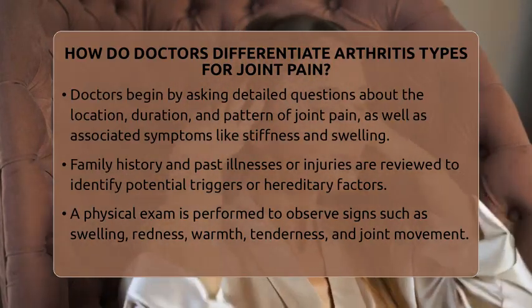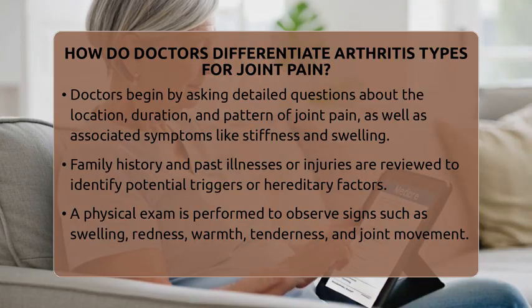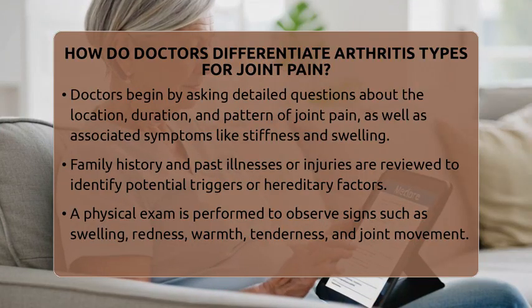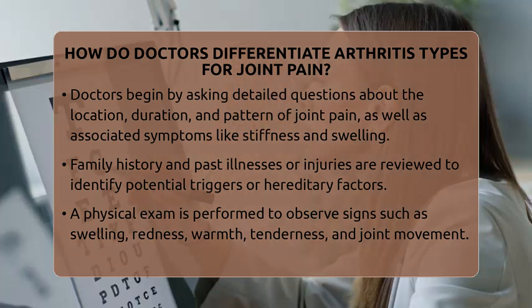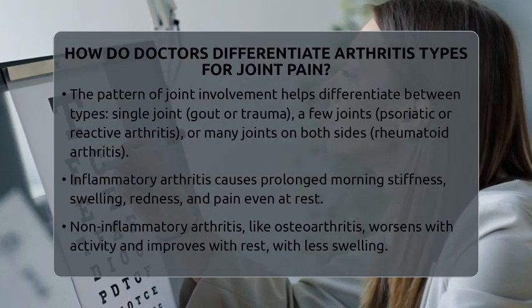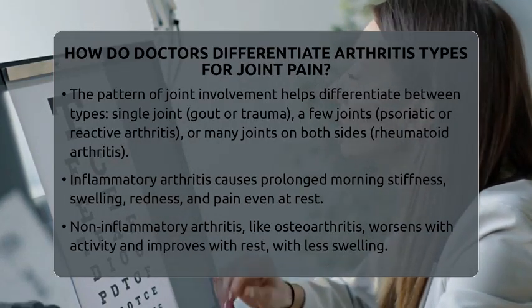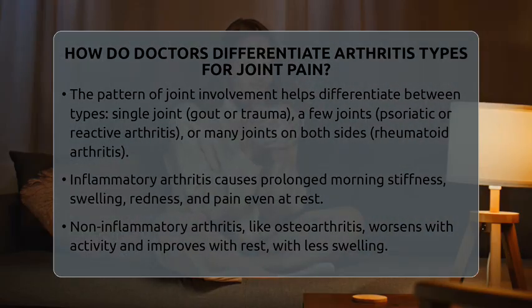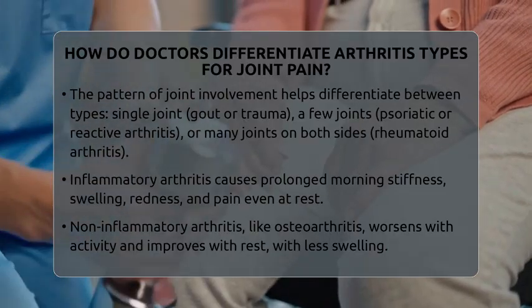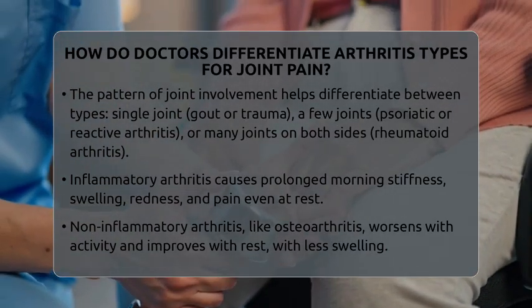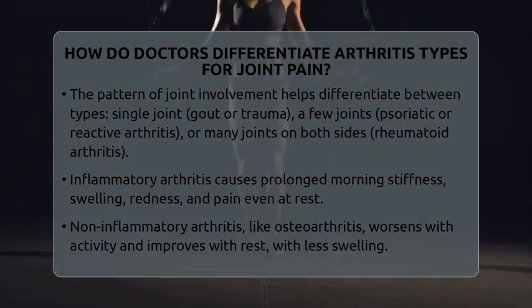Next, the doctor performs a physical exam. They look for signs like swelling, redness, warmth, or tenderness in the joints. They check how well the joint moves and compare it to other joints. The pattern of joint involvement is very telling. If only one joint is affected, it might be gout or trauma. If a few joints are involved, it could be psoriatic arthritis or reactive arthritis. When many joints are affected on both sides of the body, rheumatoid arthritis might be the cause.